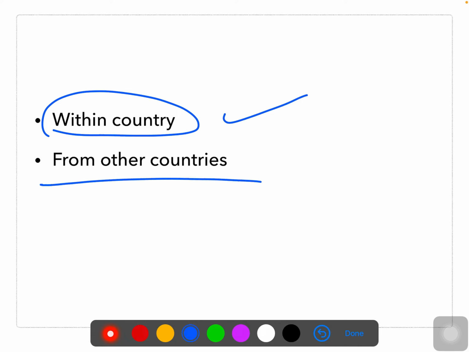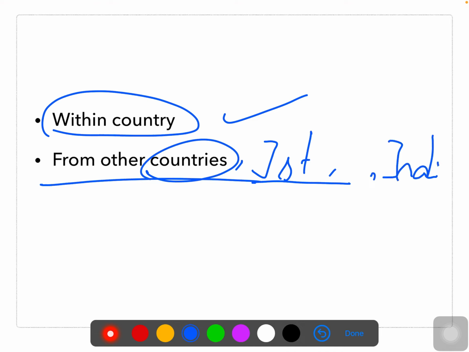On the other hand, if you are going to borrow money from other countries, international institutions, other organizations, or individuals of another country, then definitely your money will be transferred to some other country, which is not favorable. In that case, we say it is a burden, otherwise it is not a burden.